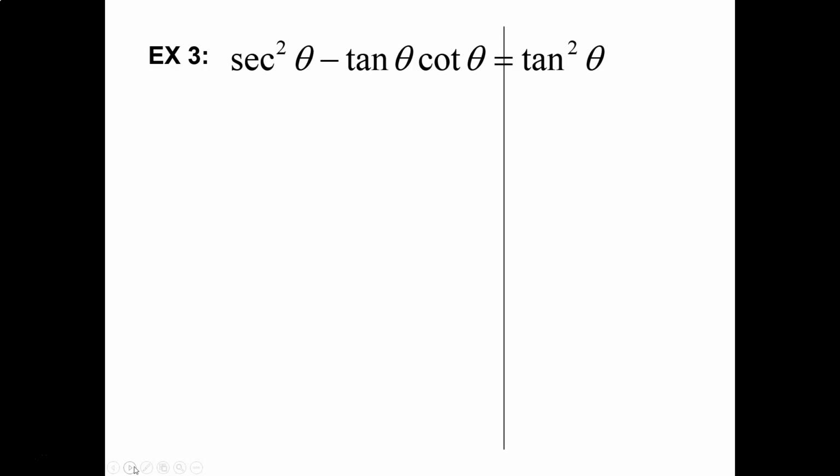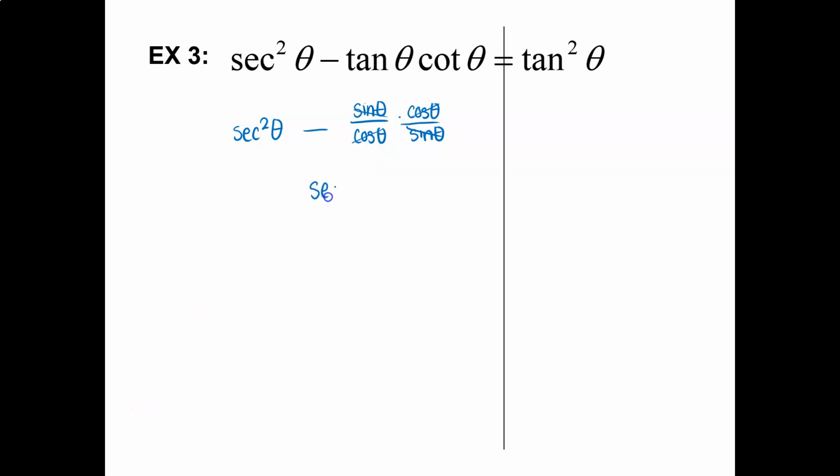All right, we're going to do this one really fast, okay? You've seen one more. Tangent is sine theta over cosine theta. Cotangent is cosine theta over sine theta. I'm going to leave secant like that for right now. What's going to happen when you multiply that together? The sines cancel, the cosines cancel. You just get 1, right?